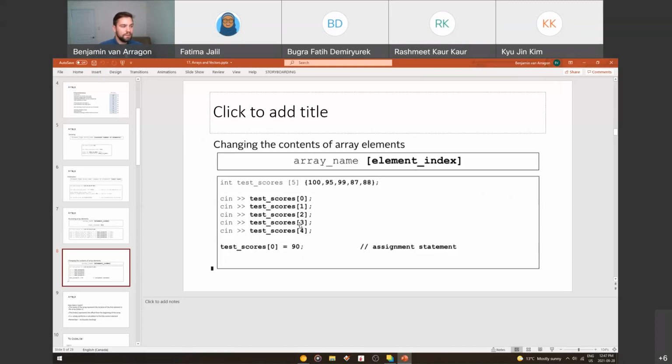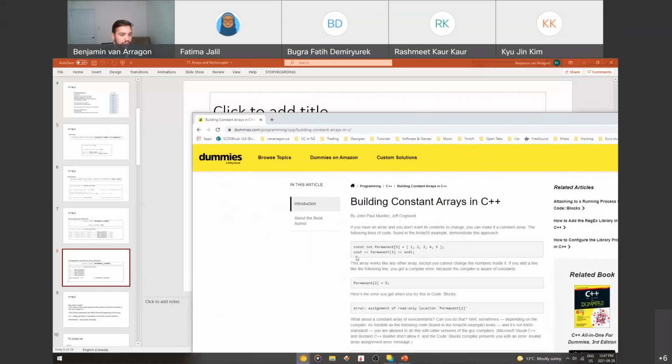So if you wanted to have a list of consts, say you had all these different mathematical constants like pi, the speed of light, the speed of sound, or something like that, then you could store them all in a const array. Let me just look up the initialization for this. So you can just type it like this. You do your const and then int and then your array with the size, and then the values, and then they can't change. So they would permanently be 1, 2, 3, 4, and 5.